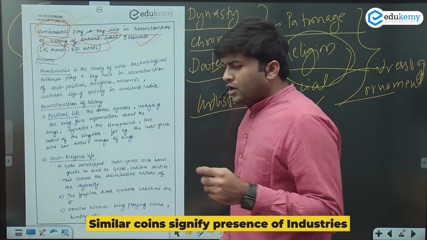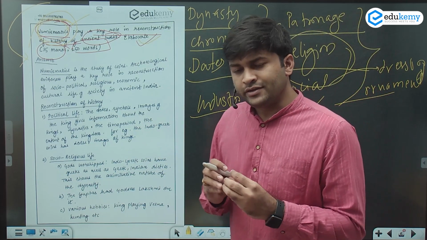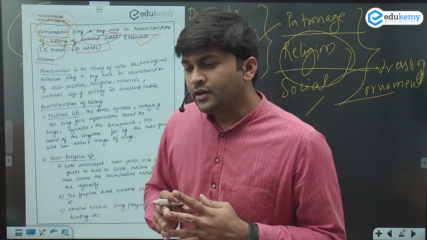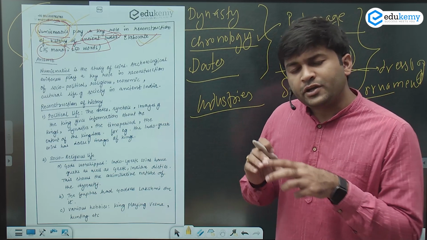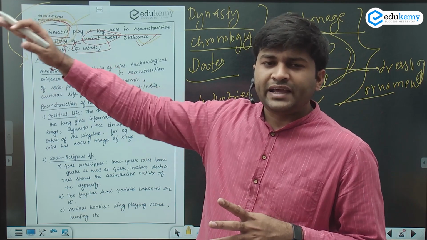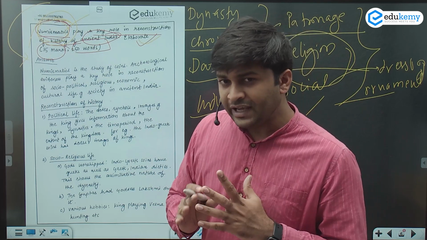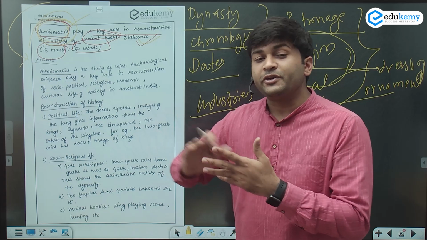Now for example, if a coin of a particular area is found at a different place, very far away, what does this mean? This means that there was some kind of communication between the two places.